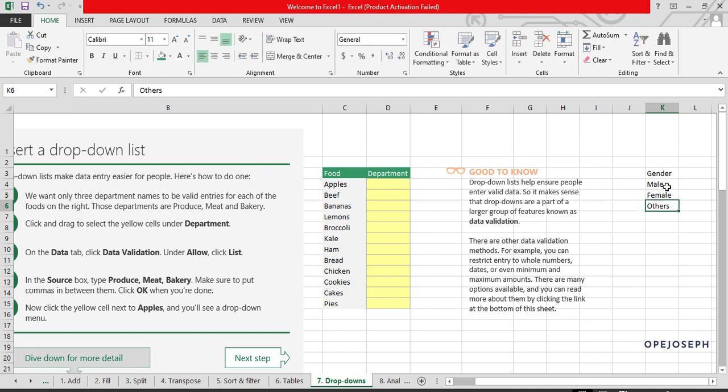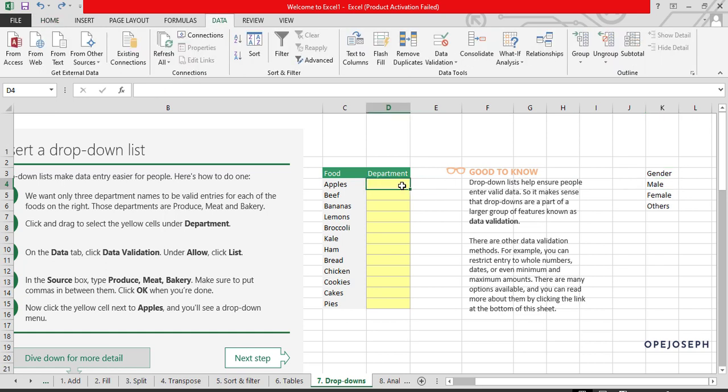You would only want them to select any of these options under gender. So that is data validation, to validate the input of the user. To do this kind of thing, I think it's good that we know you need to make a drop down where users can select one of these three options. So that is what we are going to do now.